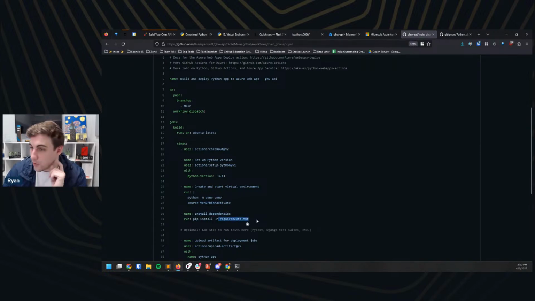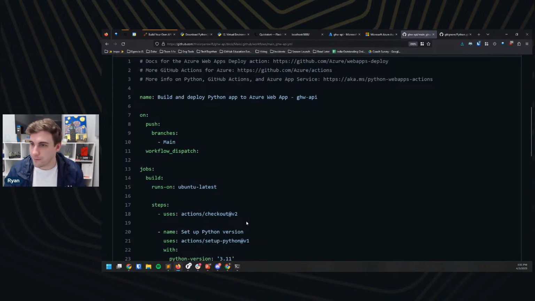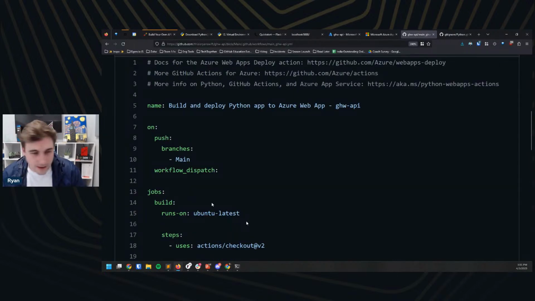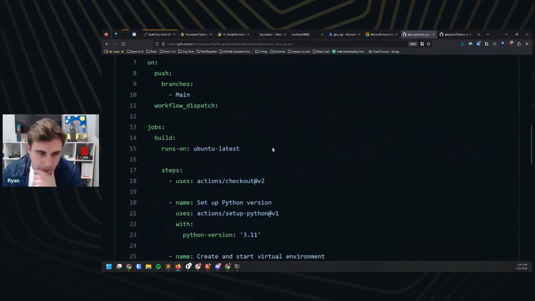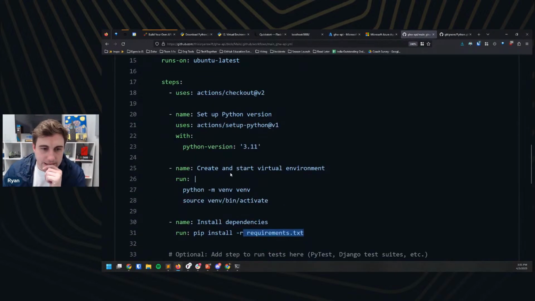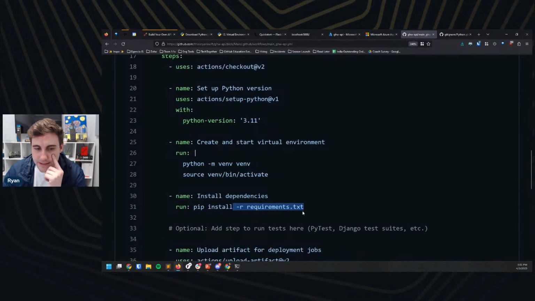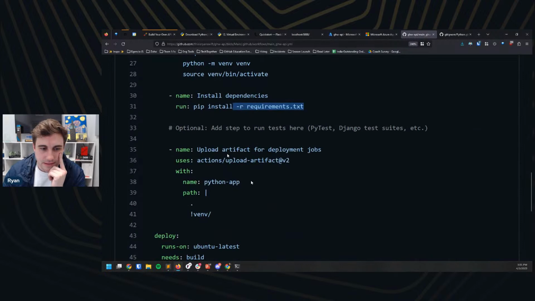It's looking for a requirement. Oh, sorry, that's way too small for everybody at home. My bad. All right, so this was automatically created by Azure in our directory. And here I can see that it is going to make a virtual environment. It's going to install the dependencies in the requirements.txt.